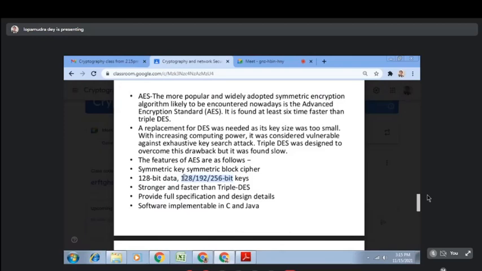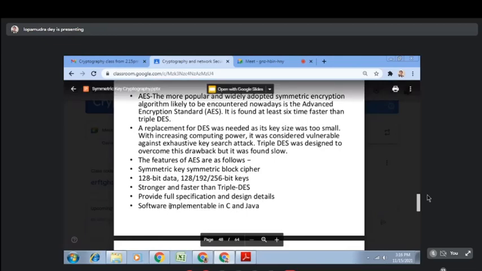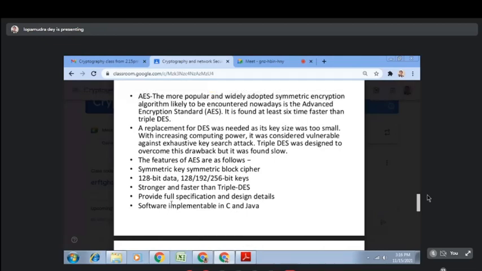Key size can be 128, 192, or 256. So variable key sizes are allowed in AES. It is stronger and faster than triple DES, provides full specification and design details, and it can be implemented with the help of a C or Java program.